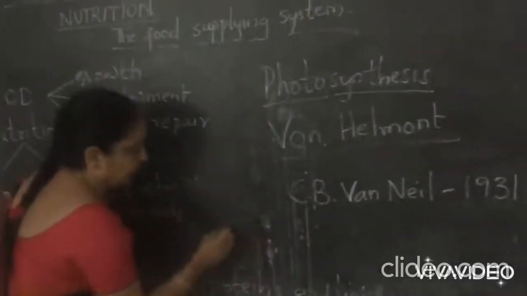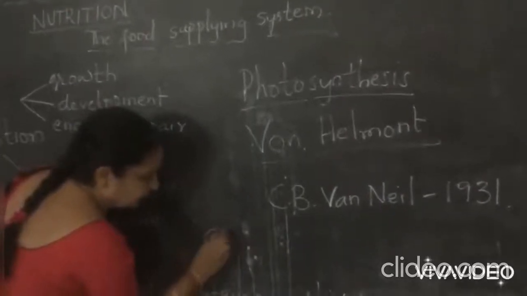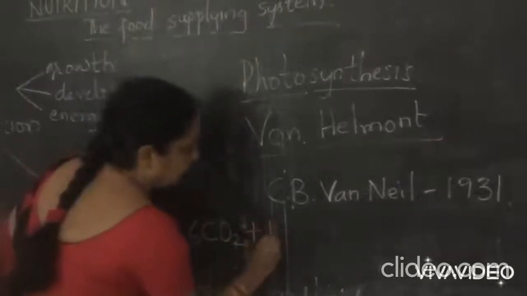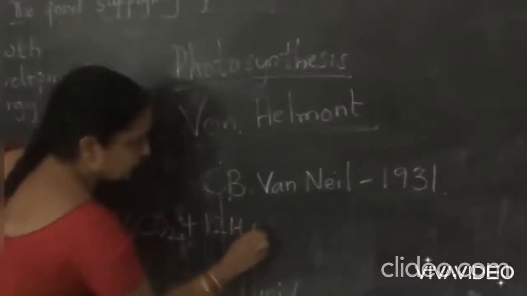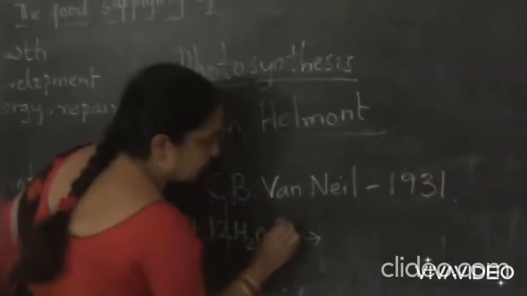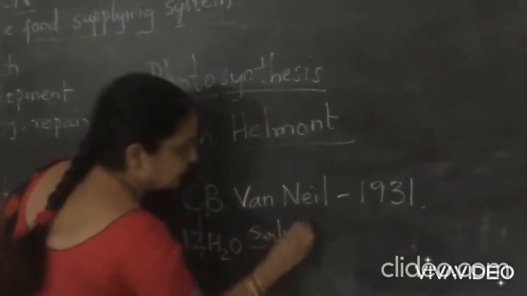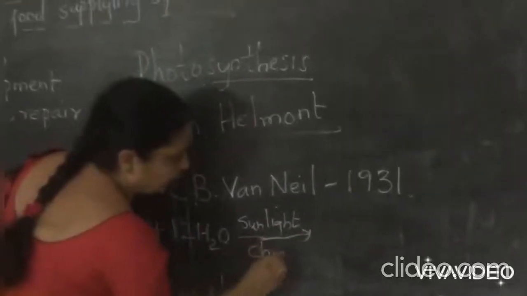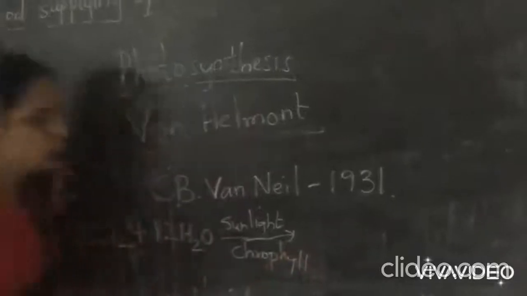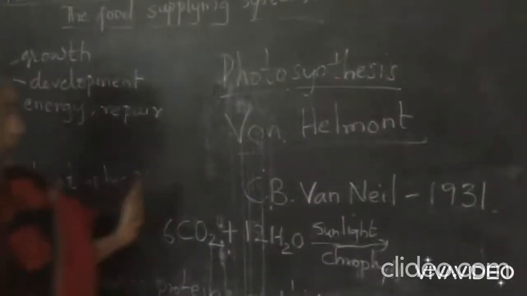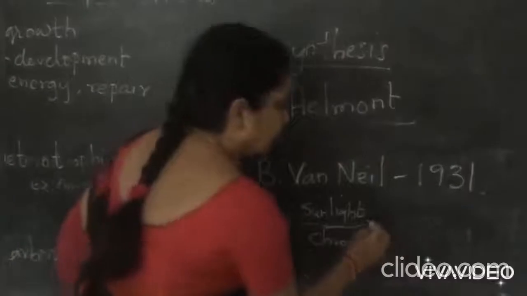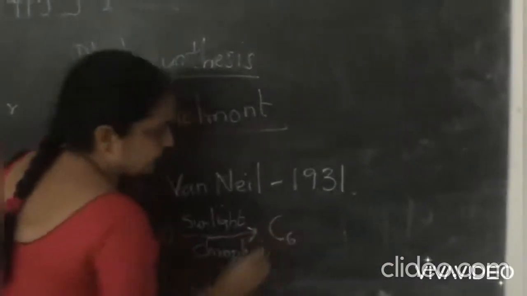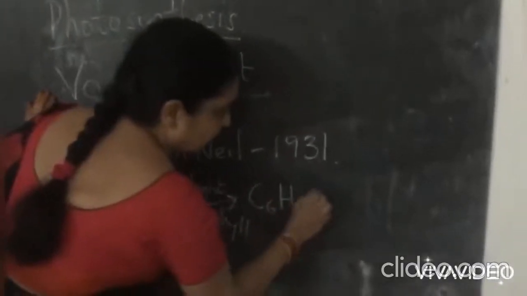Now we can see. He told that 6 molecules of carbon dioxide and 12 molecules of water, in the presence of sunlight, in the spot of chloroplast, using the chlorophyll, plants produce carbohydrates, C6H12O6.